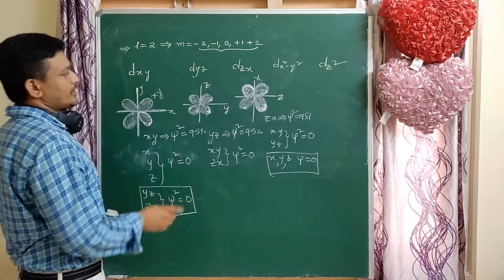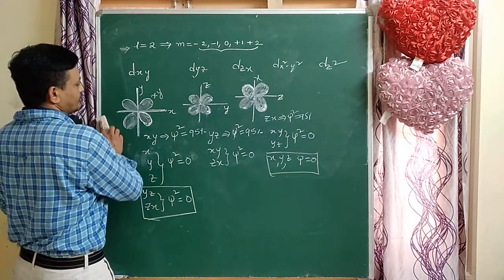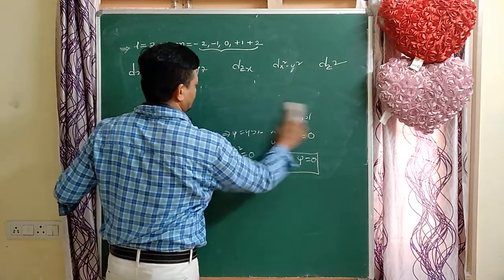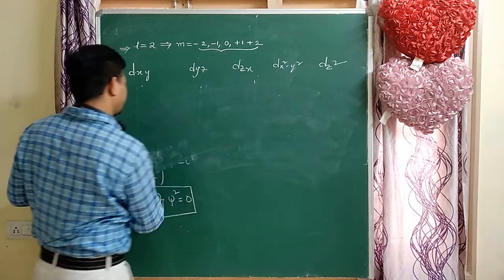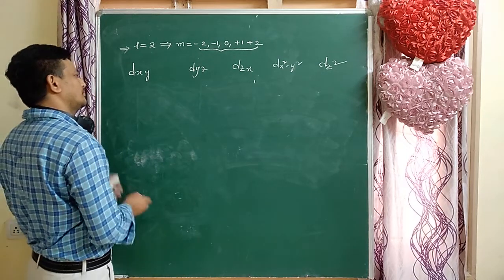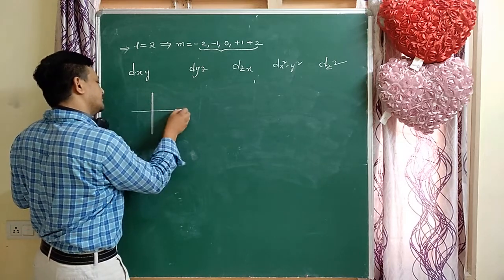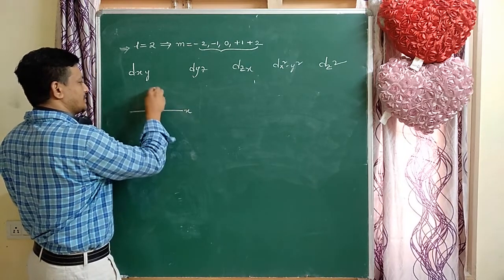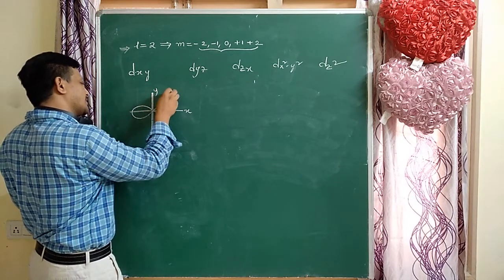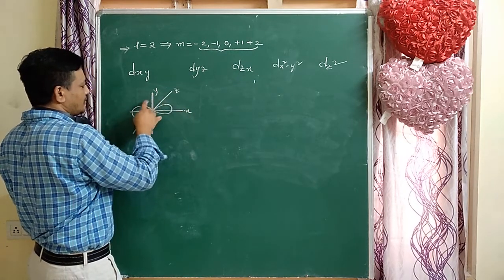So the remaining two orbitals have lobes along the axis. That is very important. For dx square minus y square, this is the x, this is the y. The lobe along the x-axis is present in zx plane, also xy plane.